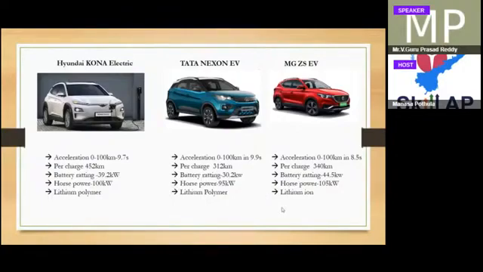These three are SUV models, but there are small-end models also, and top-end models too. Sports cars and all, you may need 200 or 250 kilowatts of power. And for the MG ZS EV, acceleration is 0 to 100 kilometers in 8.5 seconds, and per charge it can go 340 kilometers. The battery size is 44.5 kilowatt hours, power is 105 kilowatts, and they are using lithium ion batteries.